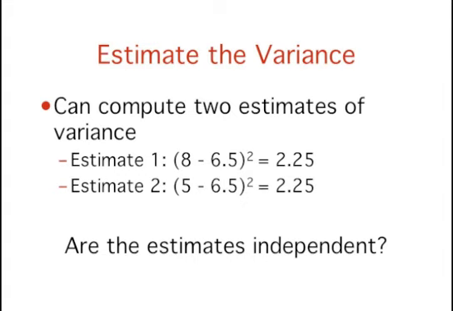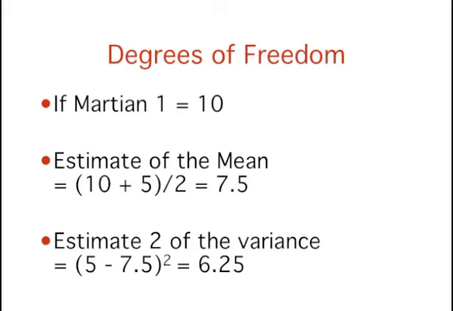Now for the key question. Are these 2 estimates independent? The answer is no, because each height contributed to the estimation of the population mean. Since the first Martian's height of 8 influenced the estimate of the mean, it also influenced estimate 2. If the first height had been 10, then the estimated mean would have been 7.5, and estimate 2 of the variance would have been 6.25 instead of 2.25.